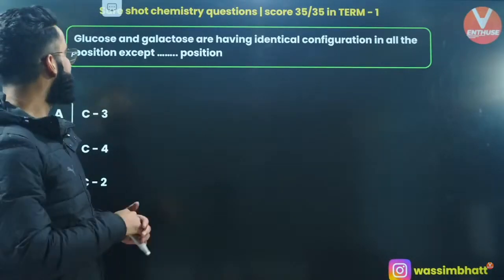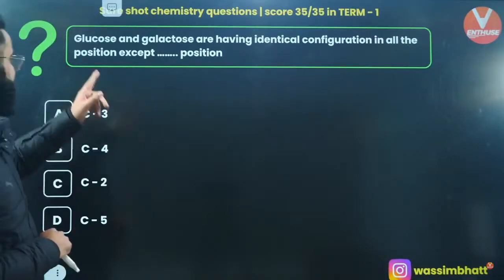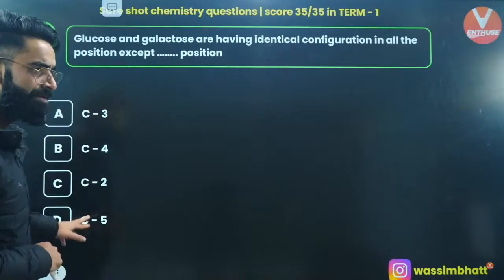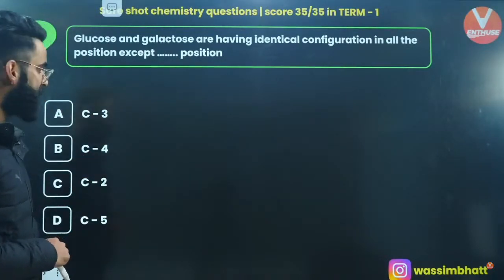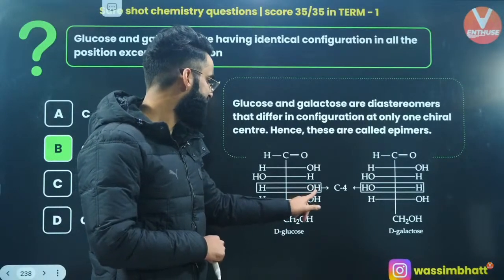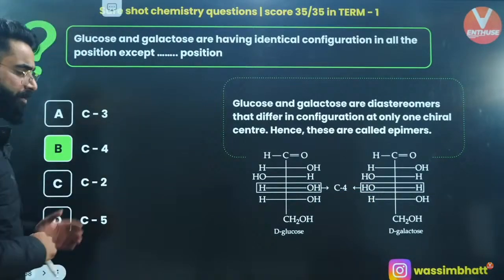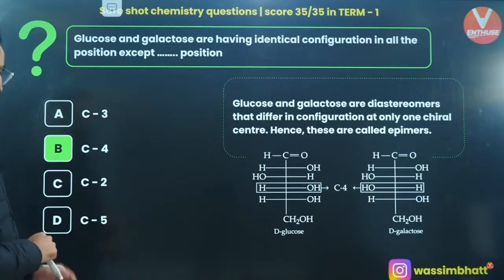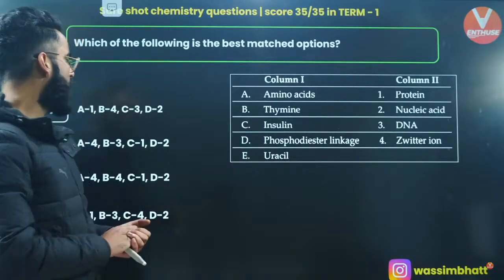Okay, glucose and galactose have identical configuration in all positions except which carbon? Isn't it going to be carbon number 4? Look at carbon number 4. The OH is on the right side in one and on the left side in the other, right? At carbon number 4, there is a difference between D-glucose and D-galactose.